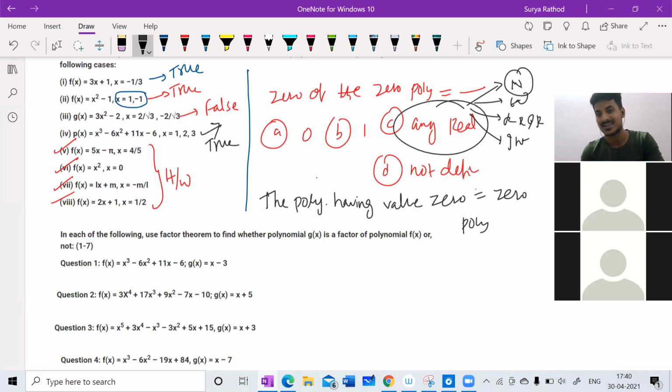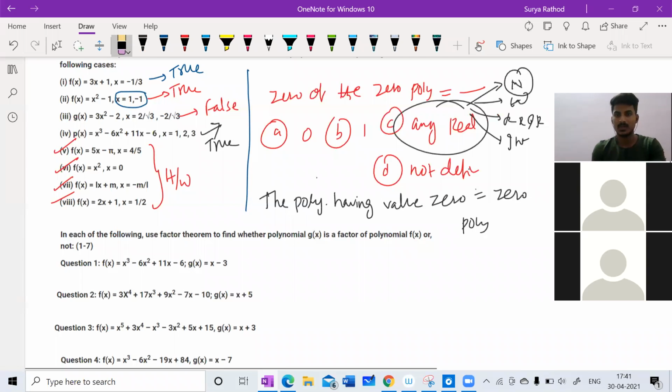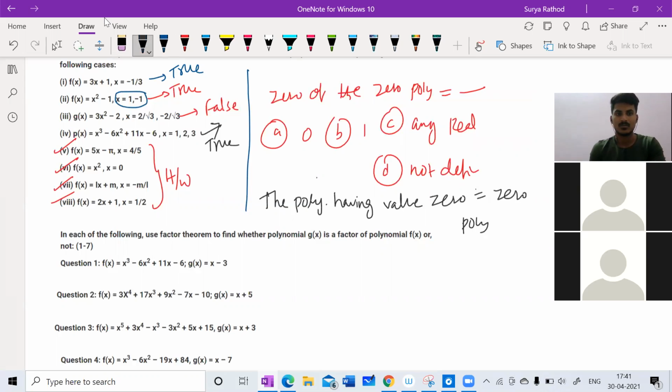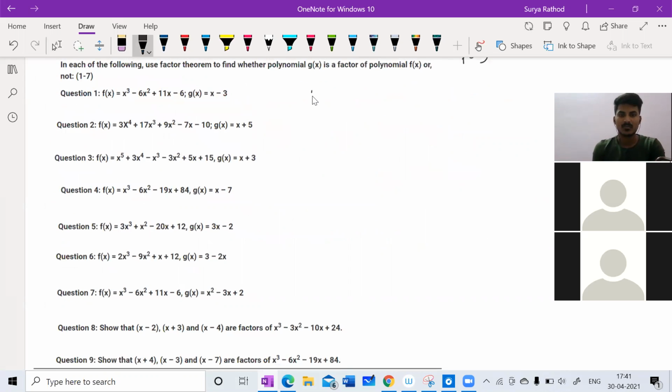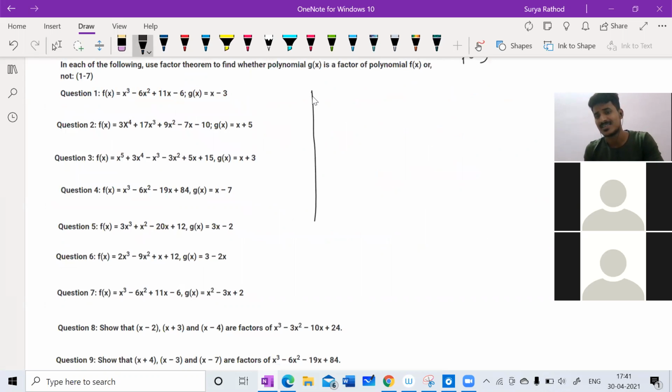Zero of the zero polynomial means the solution is zero, means x equal to zero. Sir, can I annotate? See here, x is equal to 0. For suppose if I write, one second, let me write. So 0 into 0 is not defined, right? That is what I'm telling you. Zero polynomial means coefficients are zero and the solution is x equal to 0. 0 into 0 is not defined.